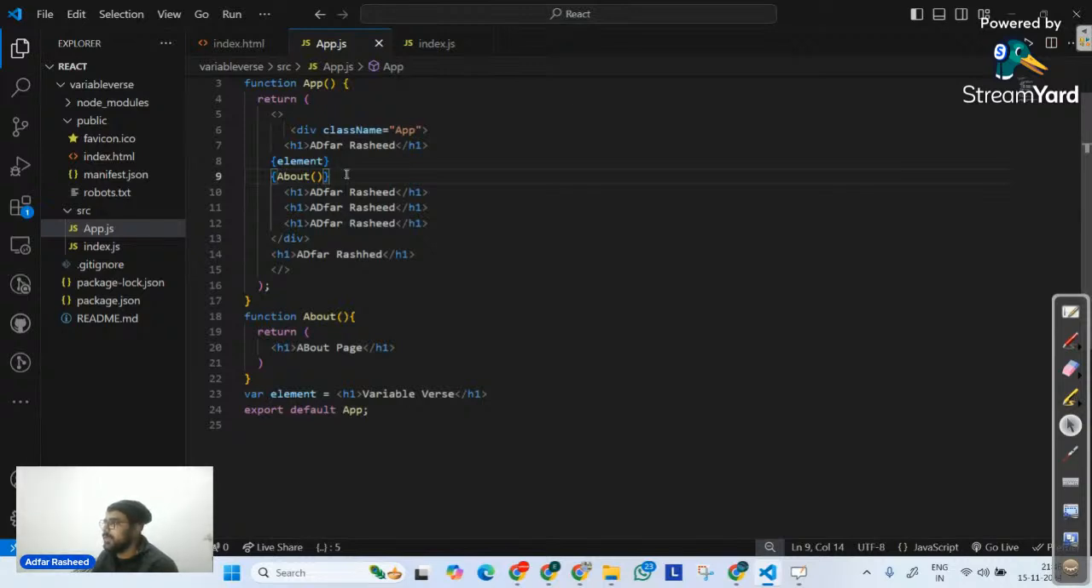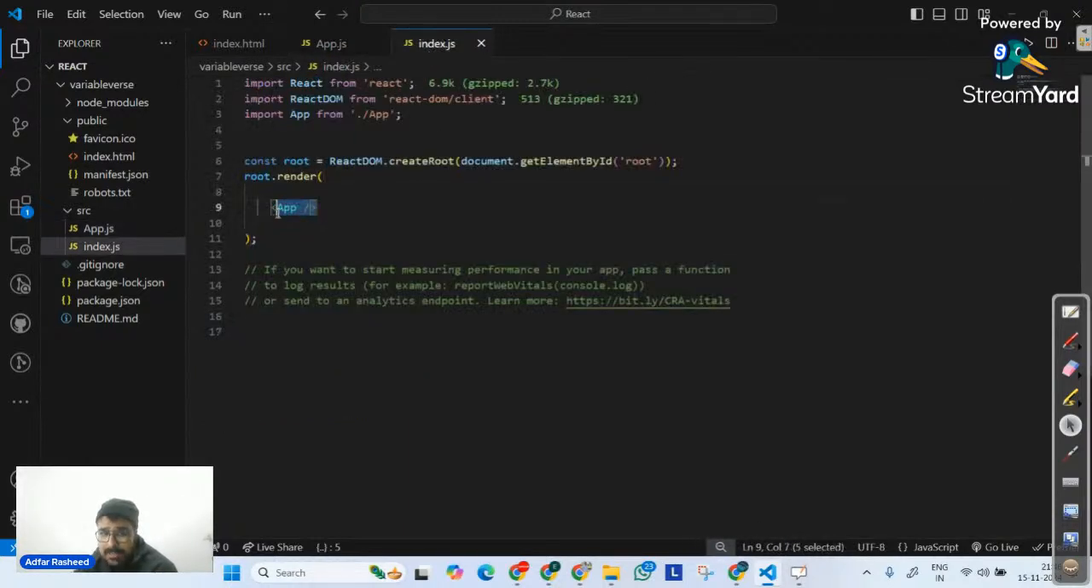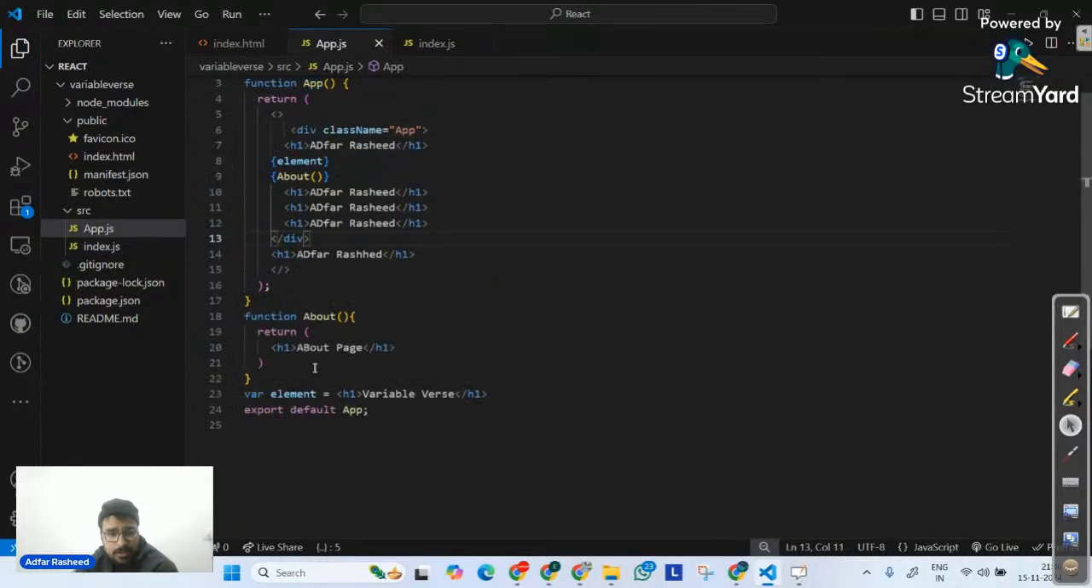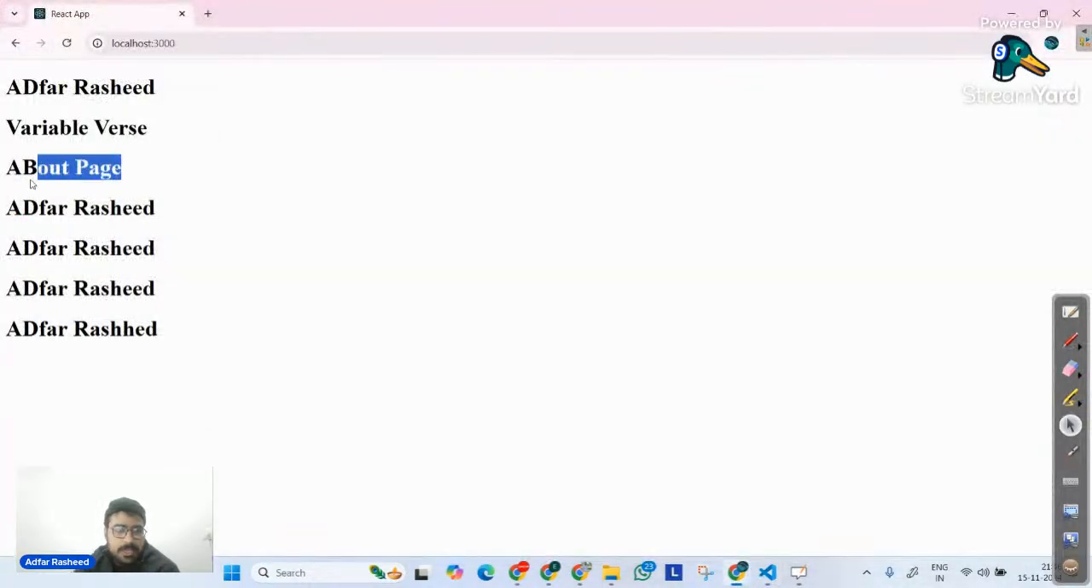I can see a lot of yeses. Confusion with what? See, here I have defined an App and I am calling it like this. The question is, can I define a function and call it as a component but with brackets? If I go to my output, you can clearly see About page there. So we can call a component like this. We can. Yes, we can.